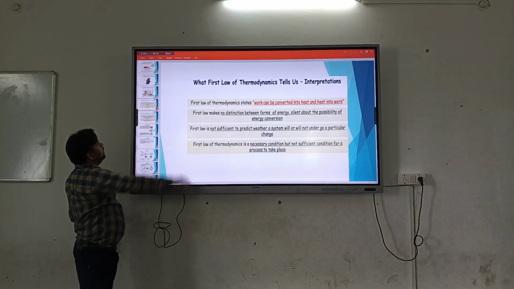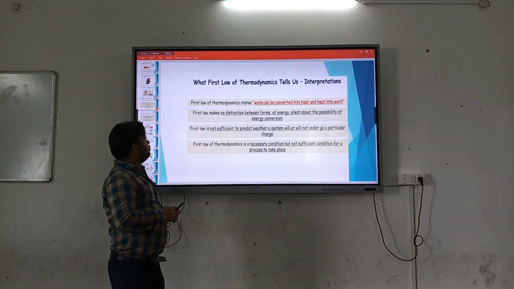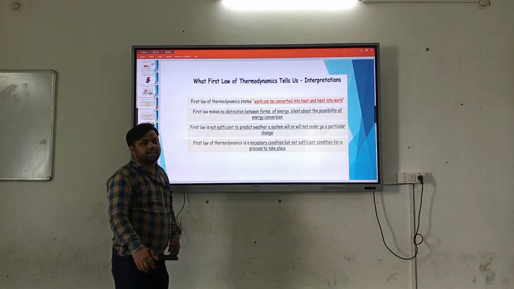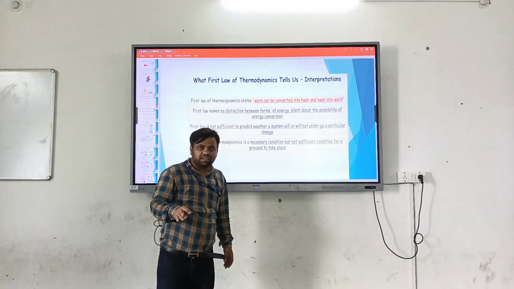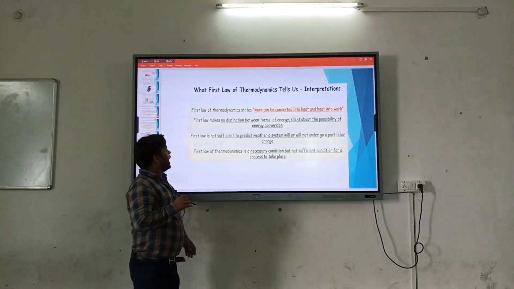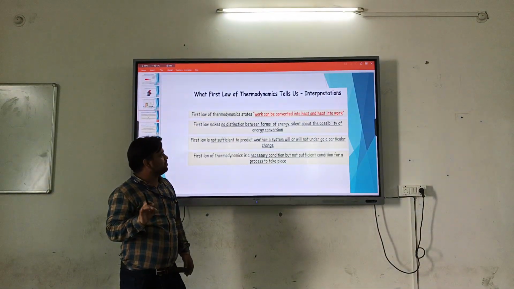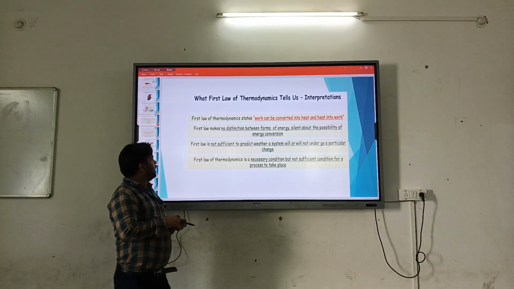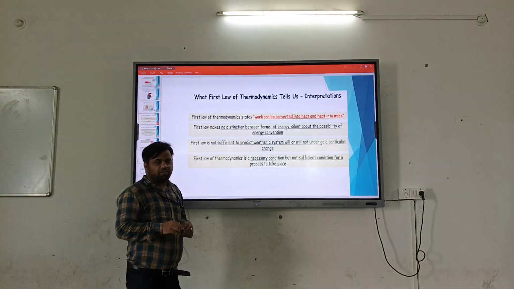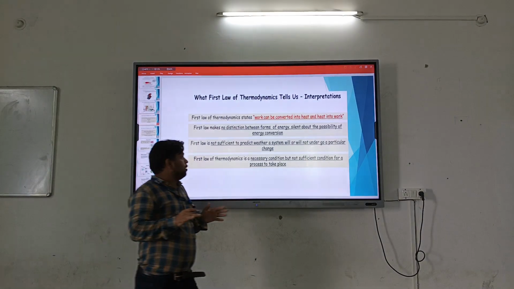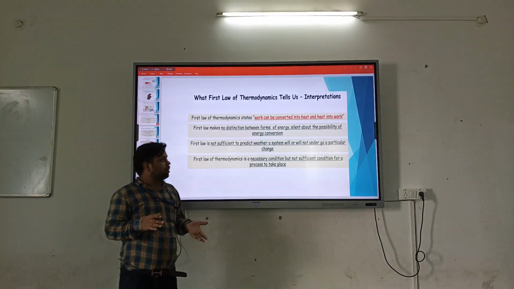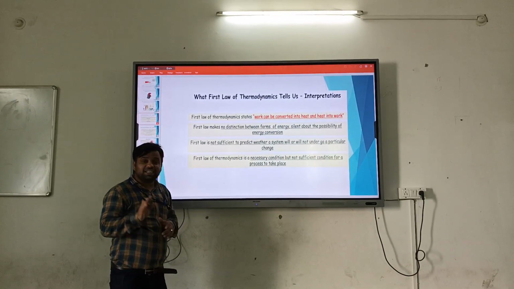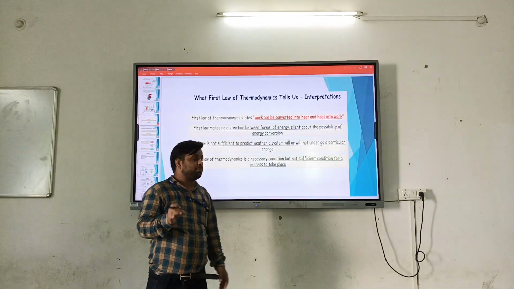Now here is the first law interpretation. The first law states that work can be converted into heat and heat into work, meaning heat and work are convertible as per the first law. But the first law doesn't give any specific possible direction of the energy. The first law alone is not sufficient, because it does not say whether a system will or will not undergo a particular change. Similarly, the first law of thermodynamics is a necessary condition but not a sufficient condition for a process to take place.